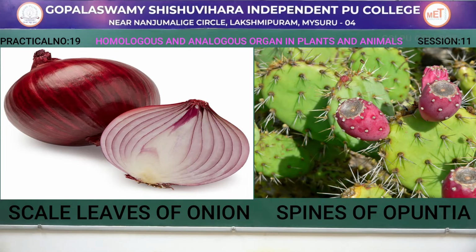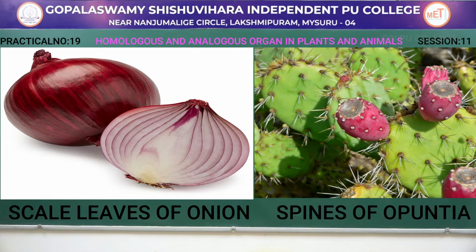Last homologous plant example will be scale leaves in case of onion and spines of opuntia, prickly pear. So, both are homologous organisms.